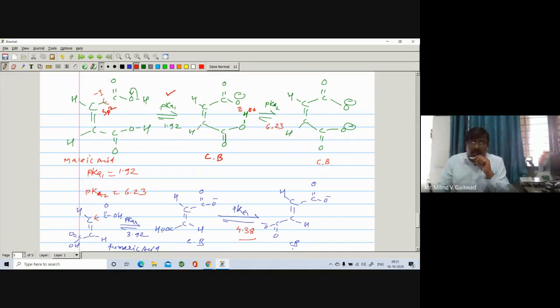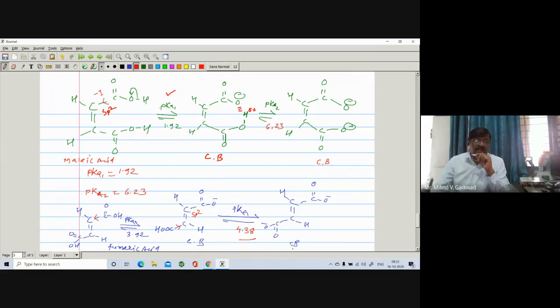There is no hydrogen bonding, meaning it can dissociate very easily. And this carbon is an sp2 carbon, so it exhibits a minus I effect. That's why the second COOH in the conjugate base of fumaric acid undergoes dissociation very easily. So this is the reason, right?